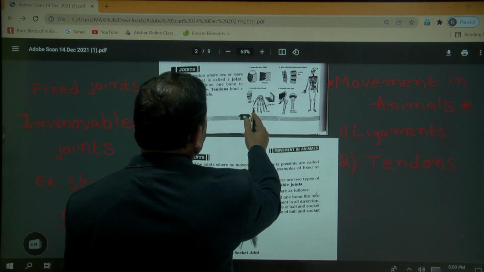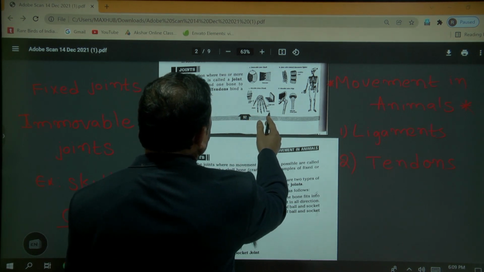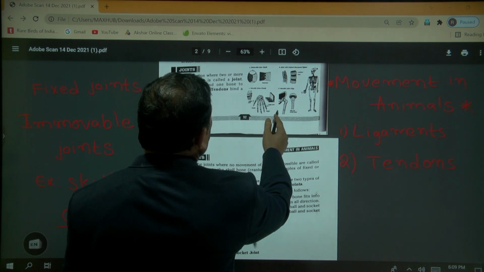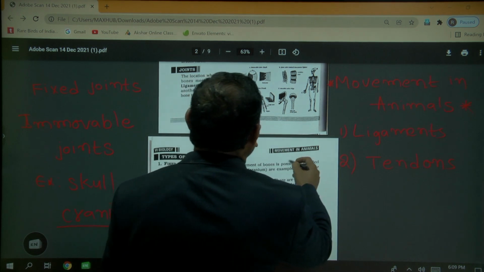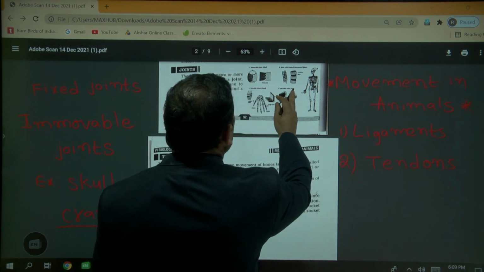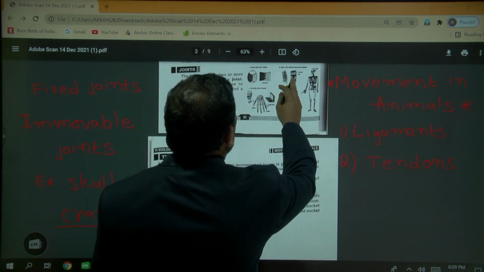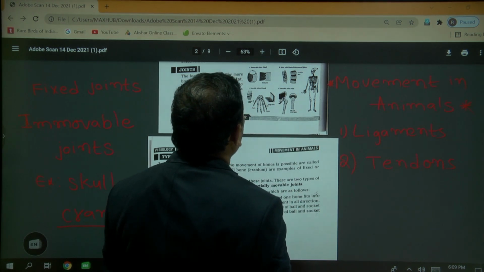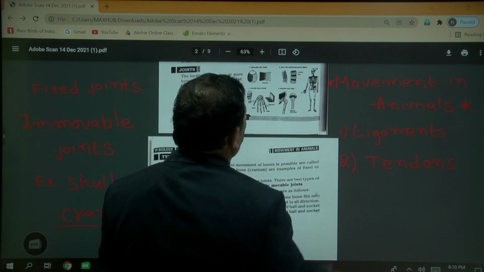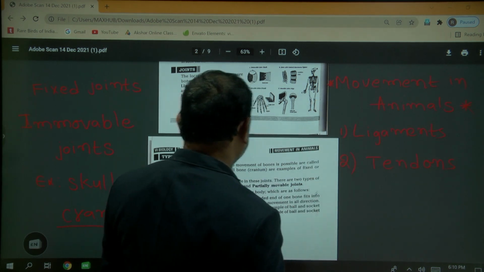You can see the thumb, fingers, hinge joints, ball and socket joint, hip joint, joints with limited movement, vertebrae, and this is known as the skeleton system.